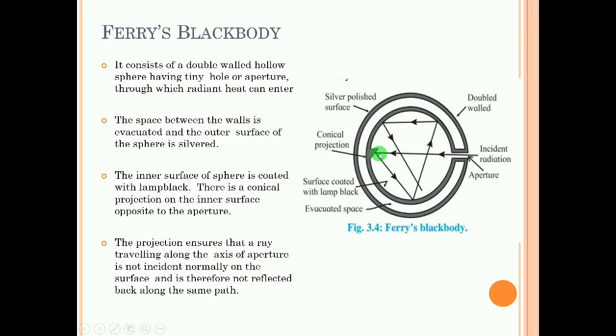If the conical projection were absent, maybe it would fall normally and be reflected along the same path in the opposite direction and go back. That's why we consider the conical projection, so that the direction of radiation gets deviated, and because it goes through multiple reflections, the total amount of heat is absorbed, and no radiation will leave the aperture. So this aperture is considered as an artificial black body. So that is Ferry's black body.